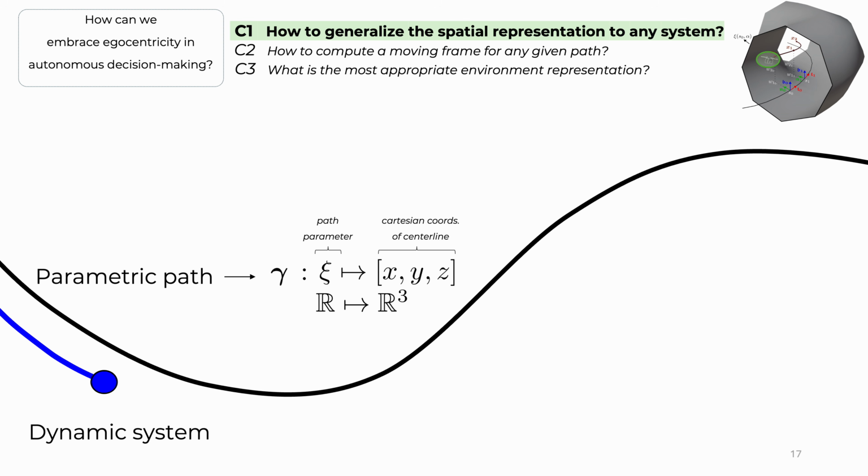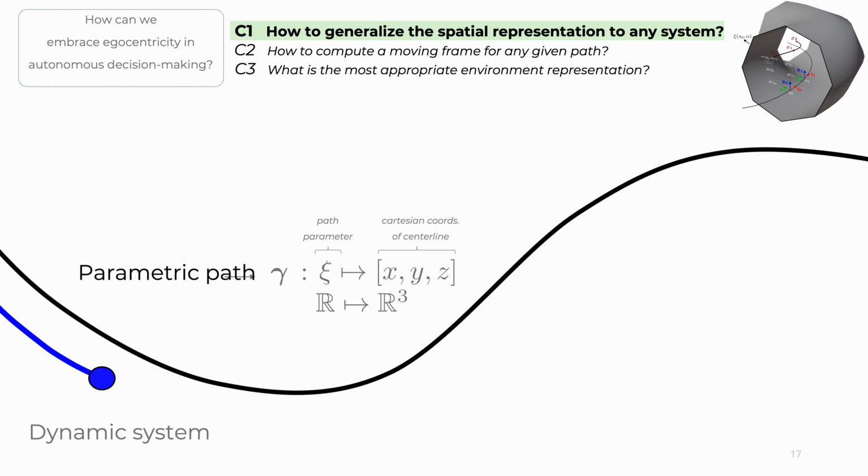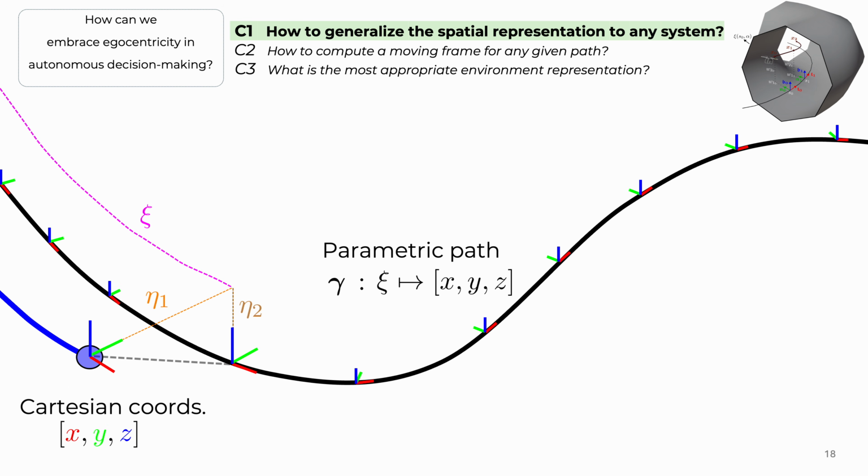If we want to adopt egocentricity, we've already seen that we have to project the dynamical system into the parametric path. And the way to do that is by augmenting the parametric path through a moving frame. The moving frame is also a parametric function which takes the path parameter as the input and outputs the rotation matrix associated to the moving frame itself.